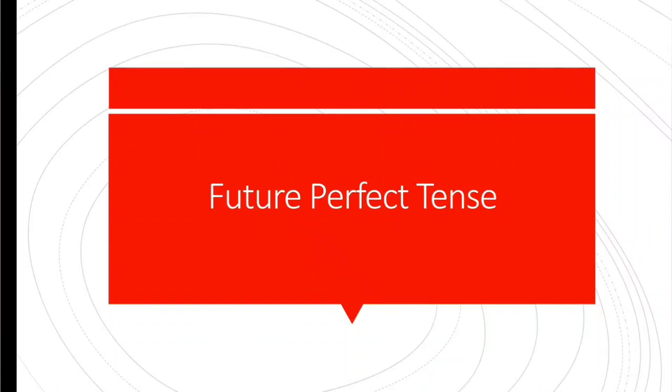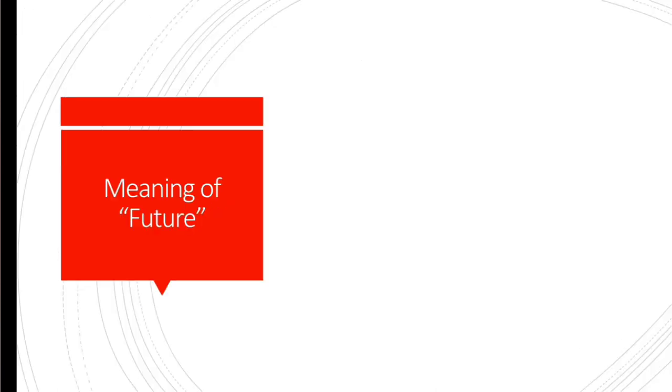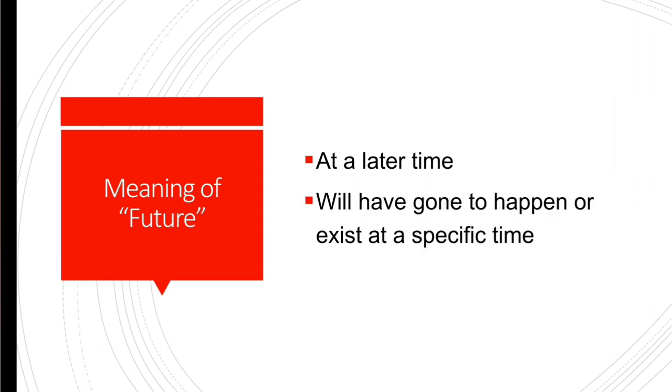In this lesson we will see what is future perfect tense and how we change sentences of different tenses into future perfect tense. So let's see first what is future perfect tense. The meaning of future is at a later time, and if we talk briefly about future perfect tense, we can say something that will have happened or exist at a specific time. So let's see the making.